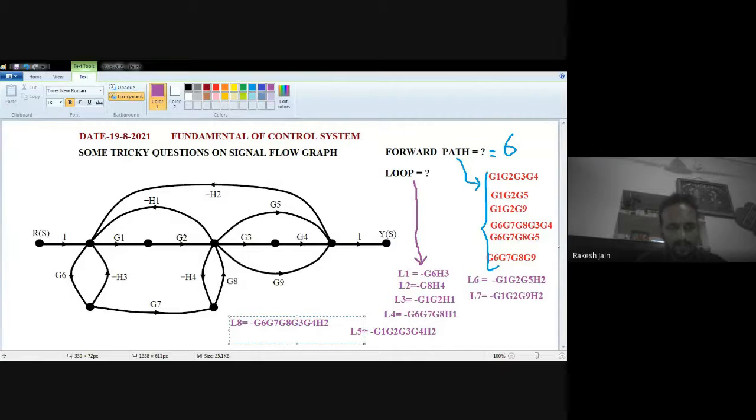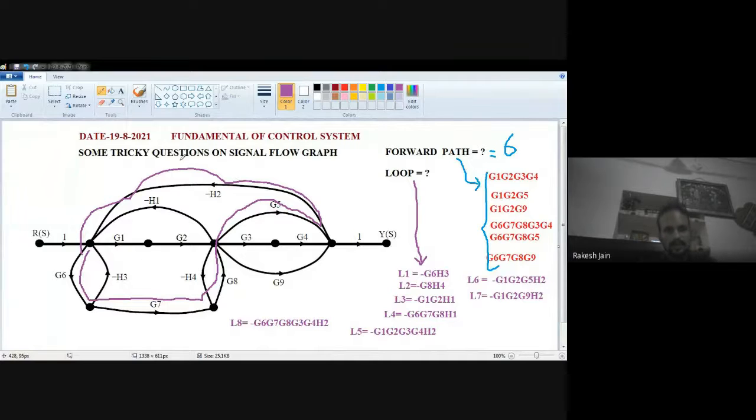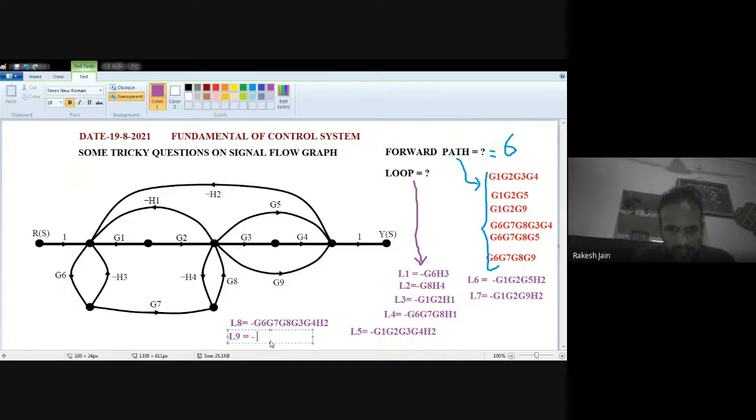Now similar G6, G7, then G8, similar to this side, this one is also a loop. Now see very carefully. G6, G7, G8, then G5, and then minus S2 is also there. I am writing down this loop also. This is the ninth number loop. I write down externally. G6, G7, G8 are the same, and go to G5 and then H2.